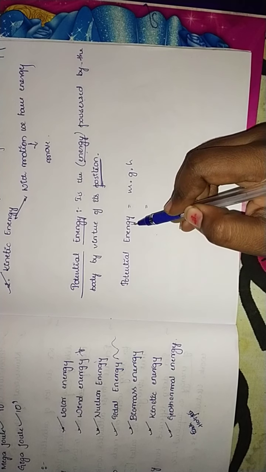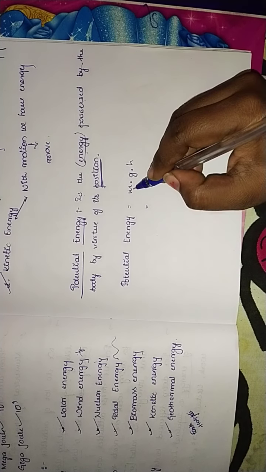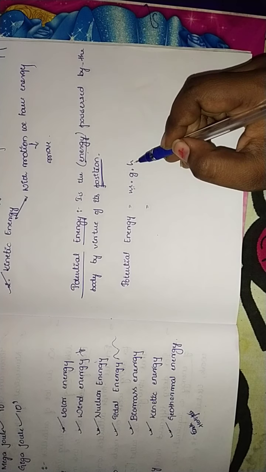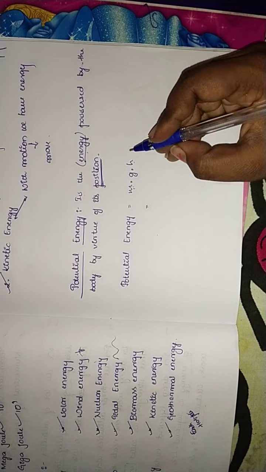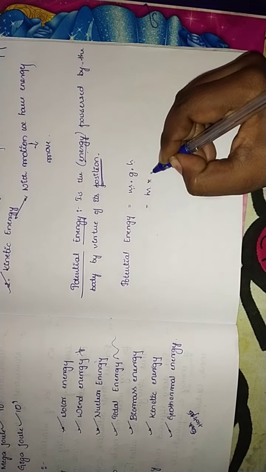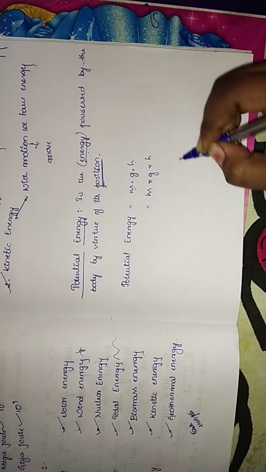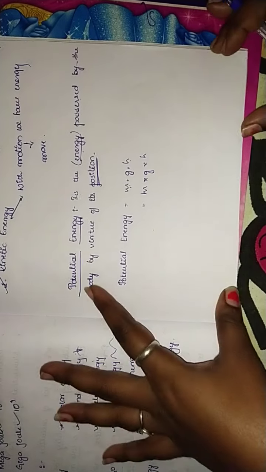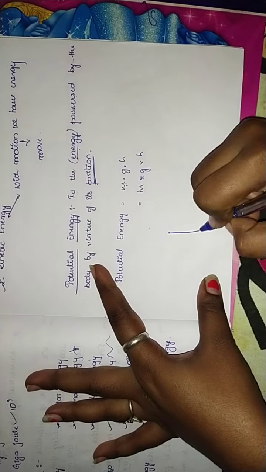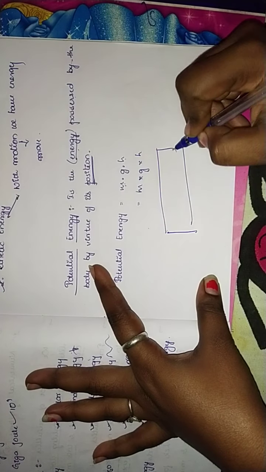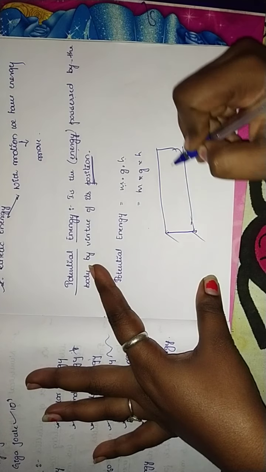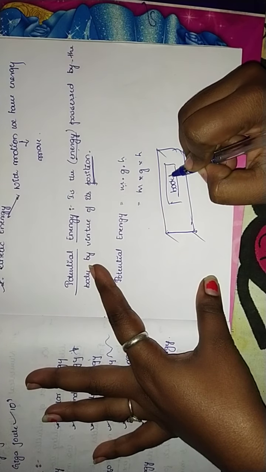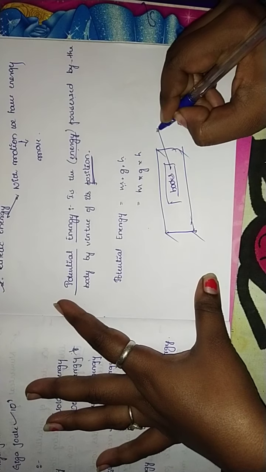So potential energy we can calculate with the formula m into g into h. So m is mass, g is gravity, and h is height taken. So m into g into h. By this we can calculate the potential energy. So as I already told, this is a table. Keeping books on table, which is at rest.